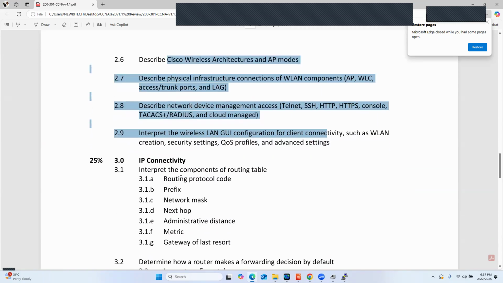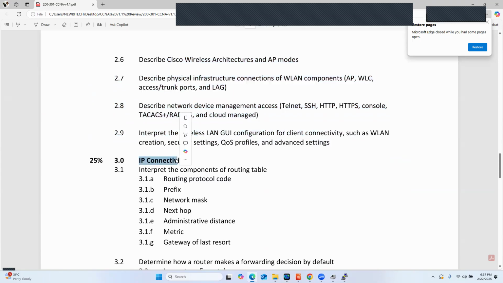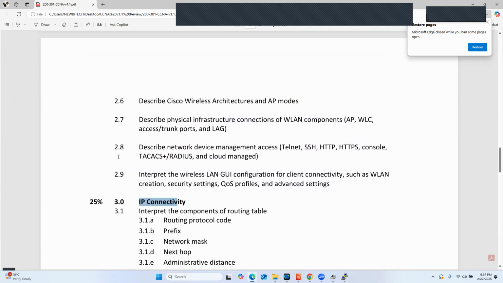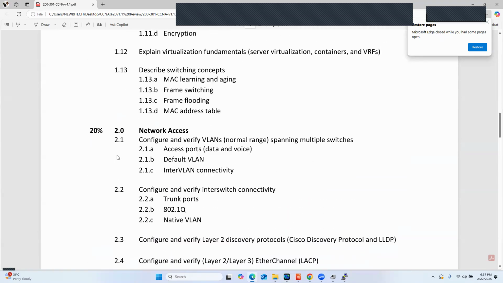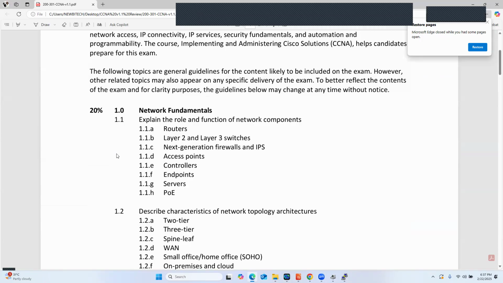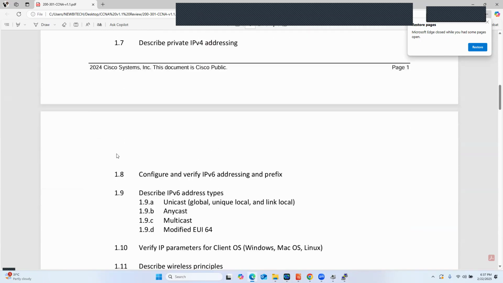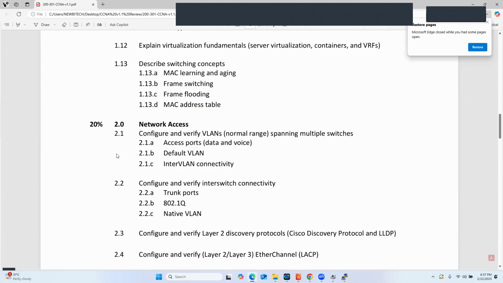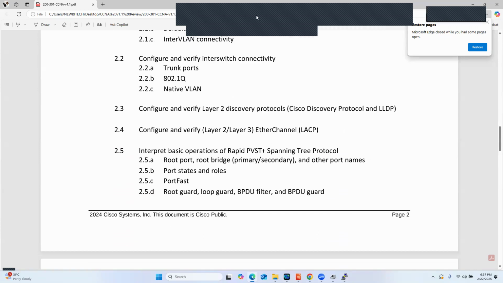And then we will be proceeding to the next exam objective, which is IP connectivity, which is 20% of the certification exam. So I think we already have covered, ilan ba? We have covered 40% already? Until next week po yan.